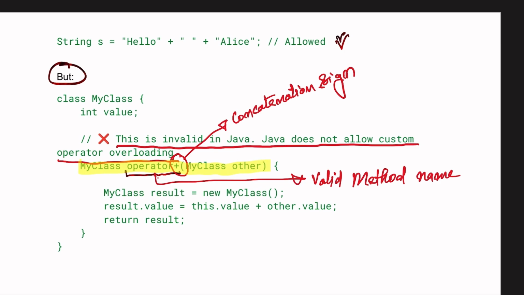This is the method which shows you can't write a method name like concatenation operator, you can't overload in Java. The only type of overloading that is possible and allowed in Java is string concatenation. You can see on the top, string concatenation is allowed in Java.